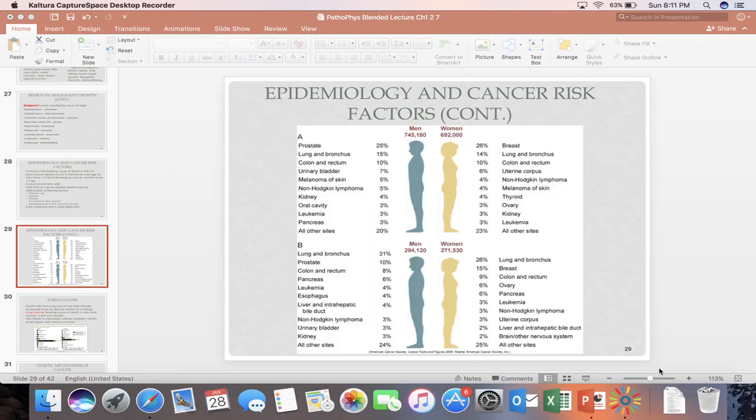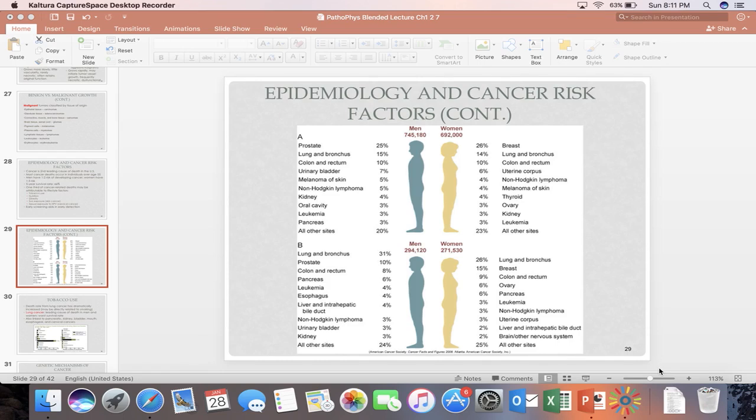Cancer risk factors continue. Here we see the rates of cancer and also the rates of death. A is the rate of incidence of cancer, and B is the incidence of death due to a certain cancer.